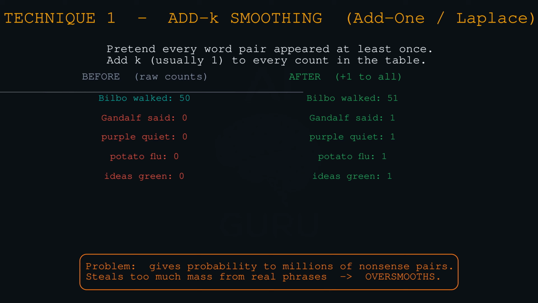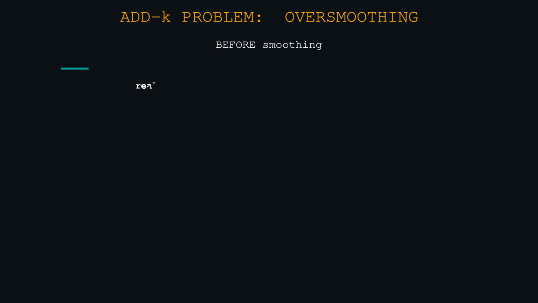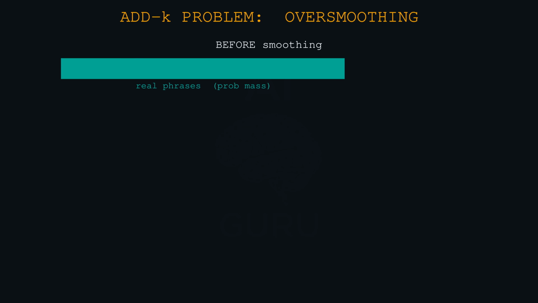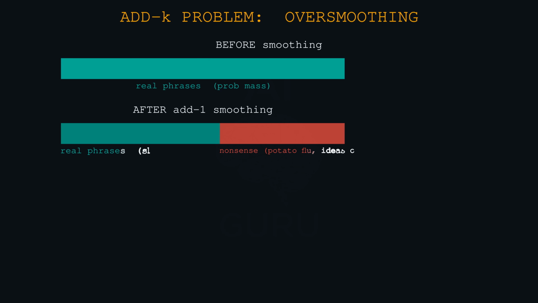Yes. If "Gandalf said" has a count of 0, we force it to be 1. If "Bilbo walked" has a count of 50, we make it 51. Problem solved, right? No more zeros. Technically, yes, the code won't crash, but there's a major disadvantage. It is way too aggressive. Think about how many nonsense word combinations exist. The potato flu. Purple, quiet sleep.